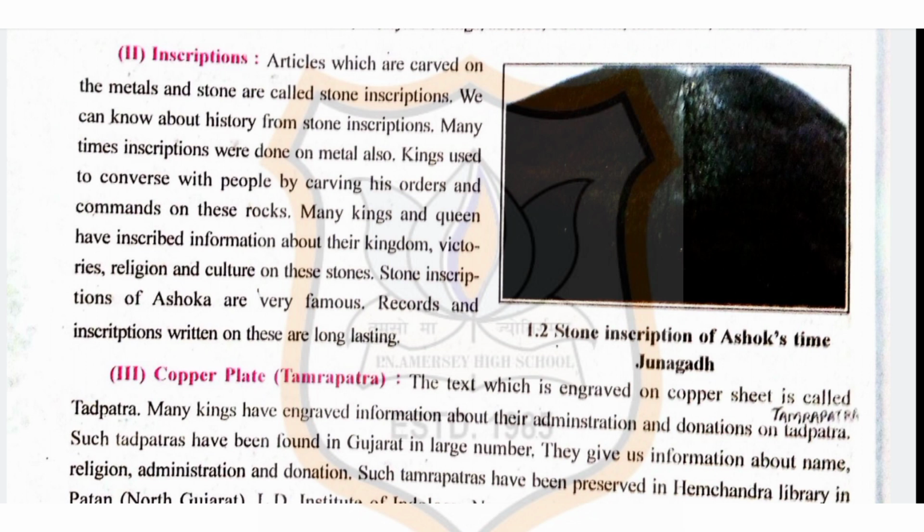Many kings and queens have inscribed information about their kingdom, victories, religion, and culture on these stones. Stone inscriptions of Ashoka are very famous. Records and inscriptions written on these are long lasting. Now children, you can see picture 1.2 of stone inscriptions of Ashoka's time, Junagadh.